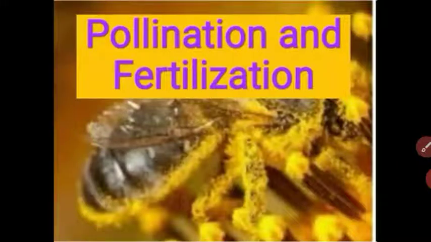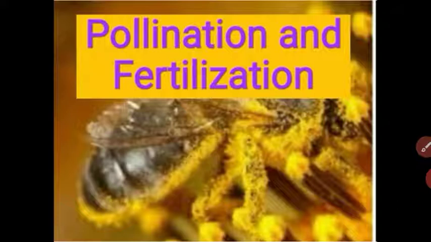Let us see, students. First, what is meant by cross-pollination? I have already explained that in the previous video. Cross-pollination requires two plants. The male gametes and female gametes are present on two different plants. In cross-pollination, the pollen grain is transferred from one plant to the stigma of another plant. This pollination process is called cross-pollination.